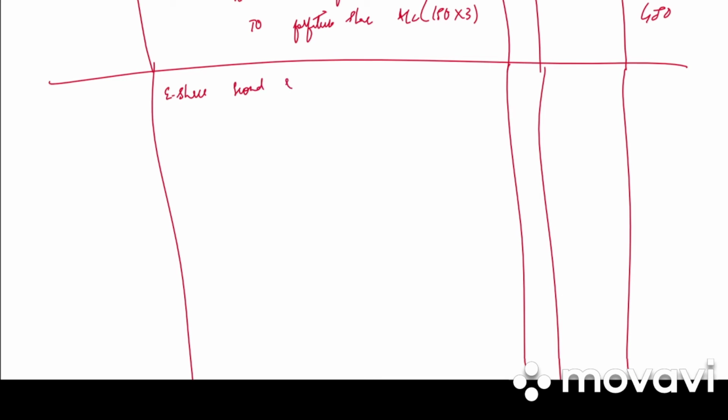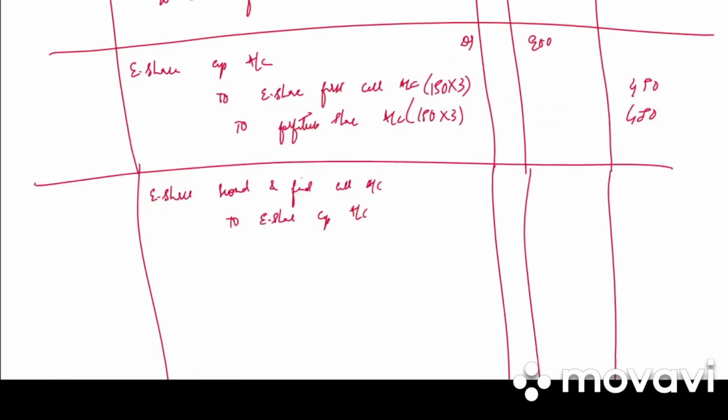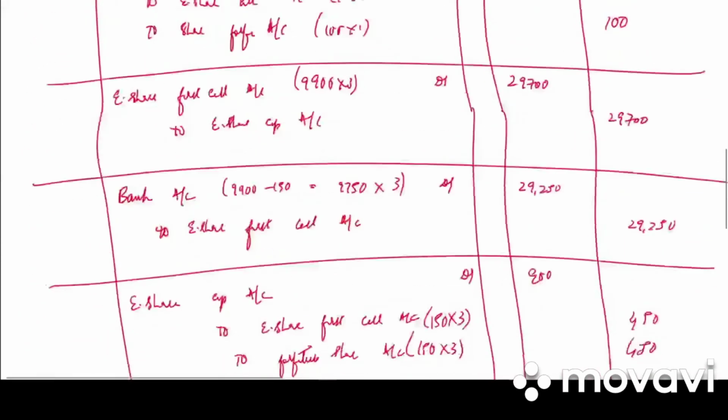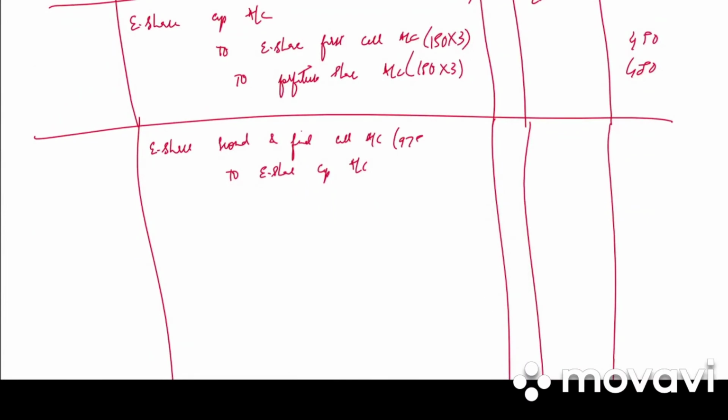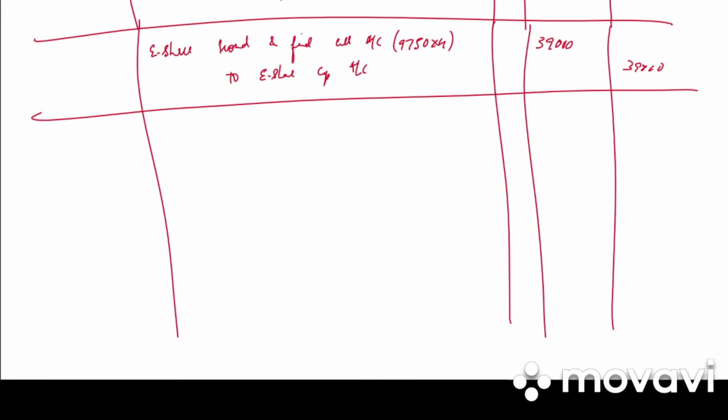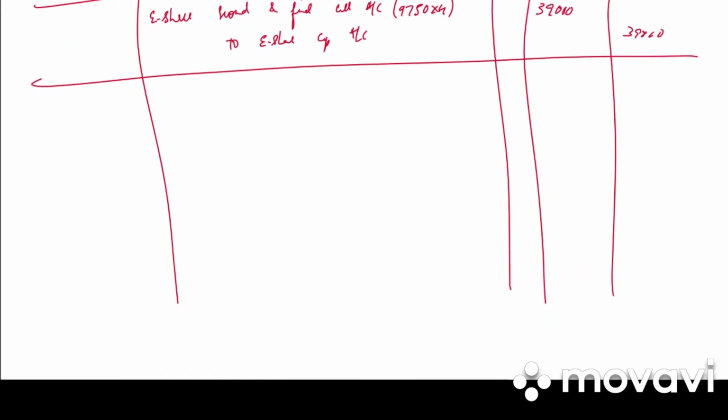Next we have equity share second and final call account debited to equity share capital account. So what is the balance? 3 plus 2, 5, 5 plus 1, 6. Balance is 4 rupees. So 9,750 into 4, 39,000 debit, 39,000 credit. Write the narration. Second and final call money due on 9,750 shares at rupees 4 each.